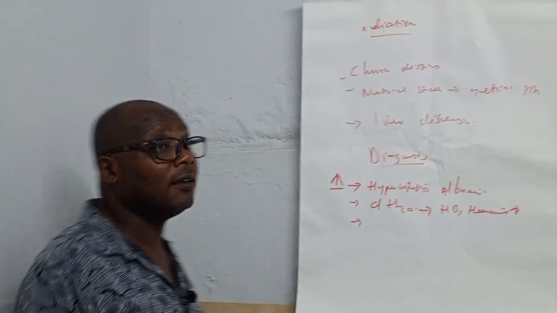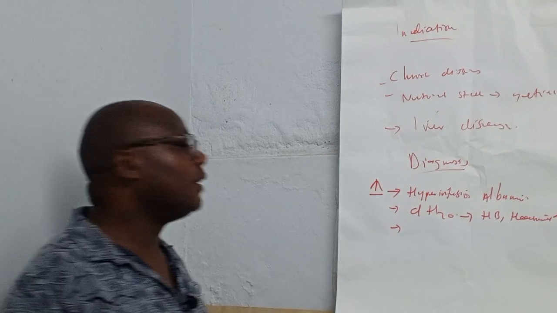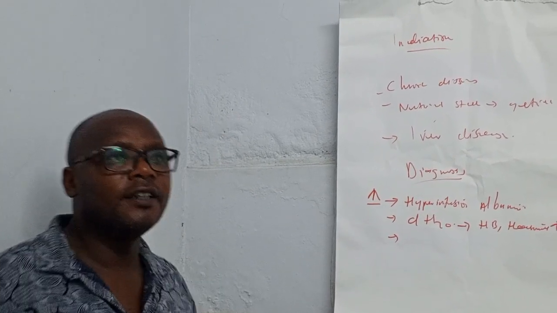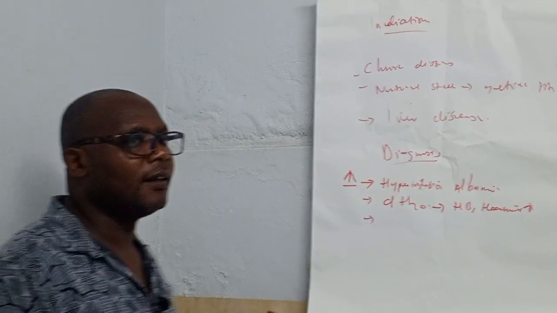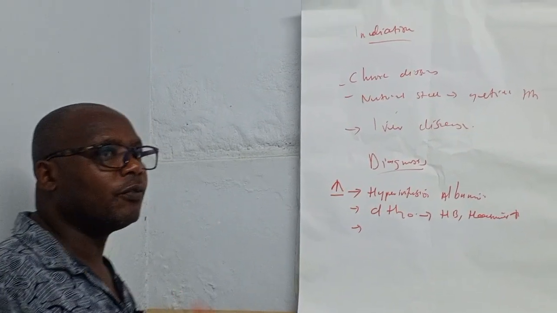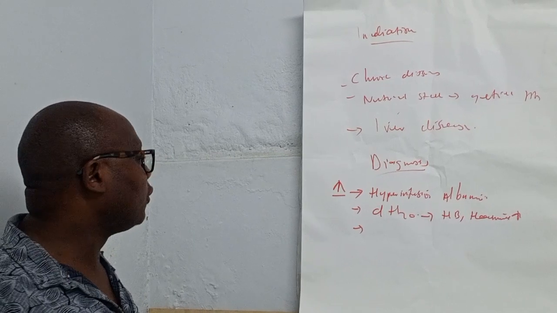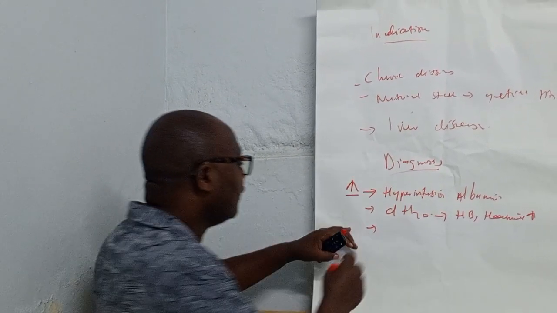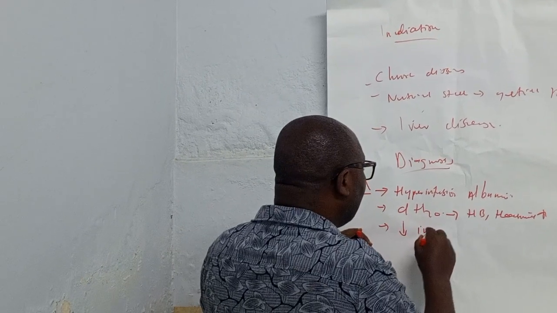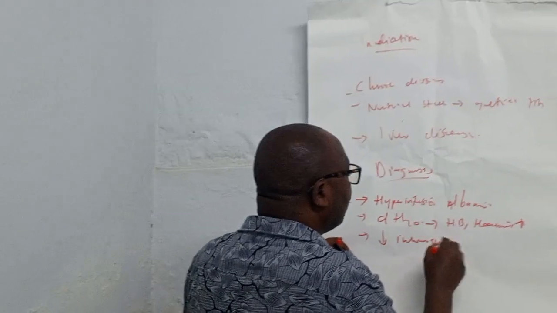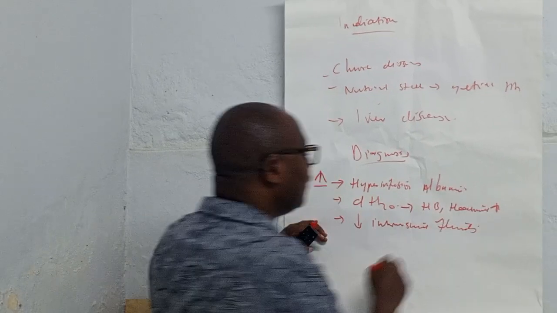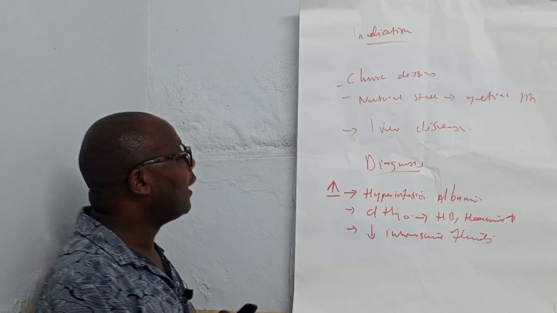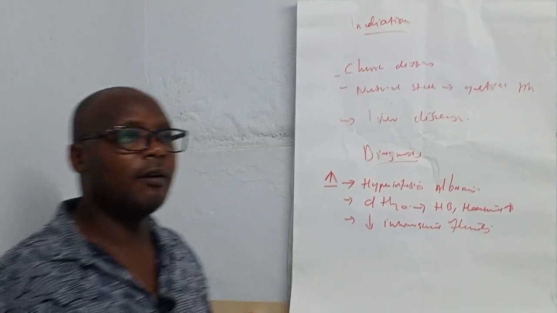Other cases where we have excess albumin in our body is when there is a problem in fluid concentration, in decreased intravascular fluids. That is also when we have high levels of albumin in our body.